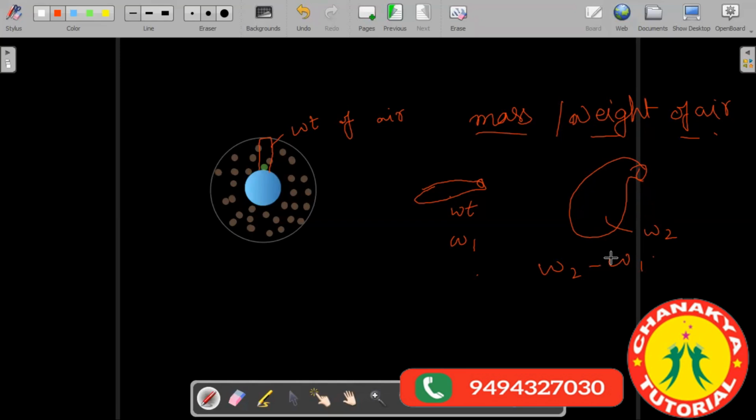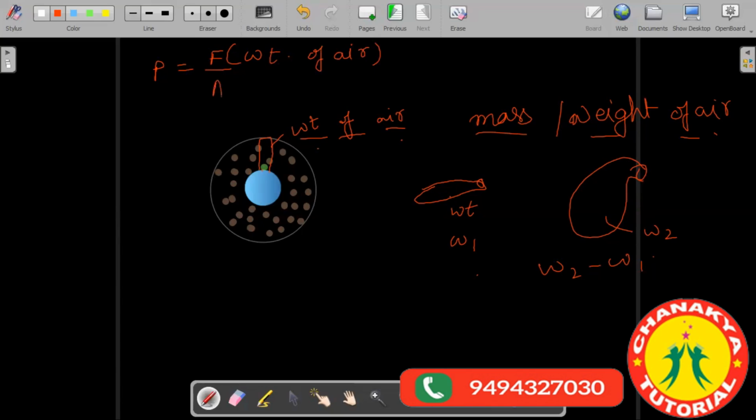So here the weight of air above us, since every time we are carrying air above us, it is like we are dipped in air. So the height of air pushes, it is carrying a weight above us. Due to this weight, we will experience a pressure at the surface of the earth. So this pressure will be equal to the weight of air, and the weight of air will be called as the force. Since it is the weight of air which is exerting the force, so force, which we also call as the weight of air